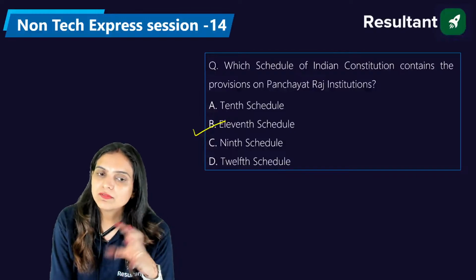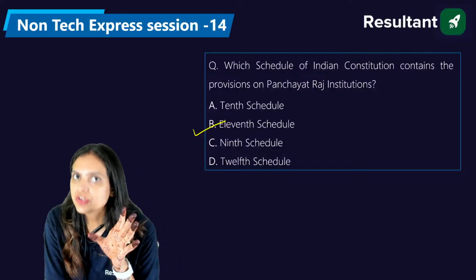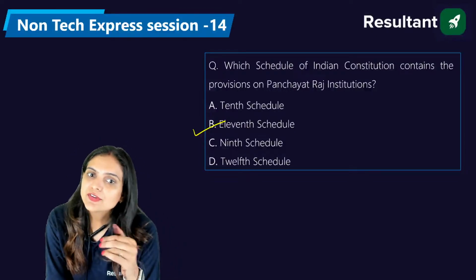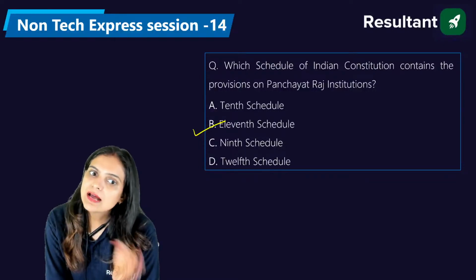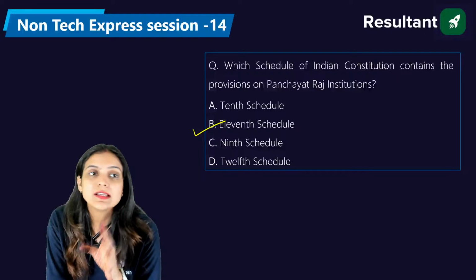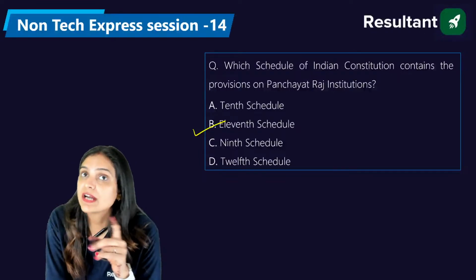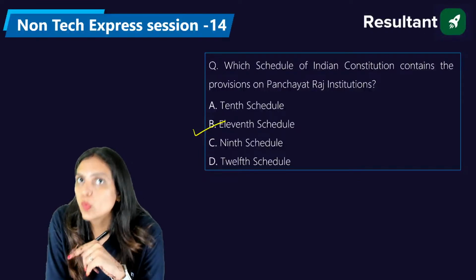Generally, what happened? We get confused between the parts and the schedules. So in the question, they will ask you in which part we have the Panchayati Raj institutions located. So we all answer it as 11, though it is located there in part 9th of the Constitution of India between article number 243 to 243O, right?